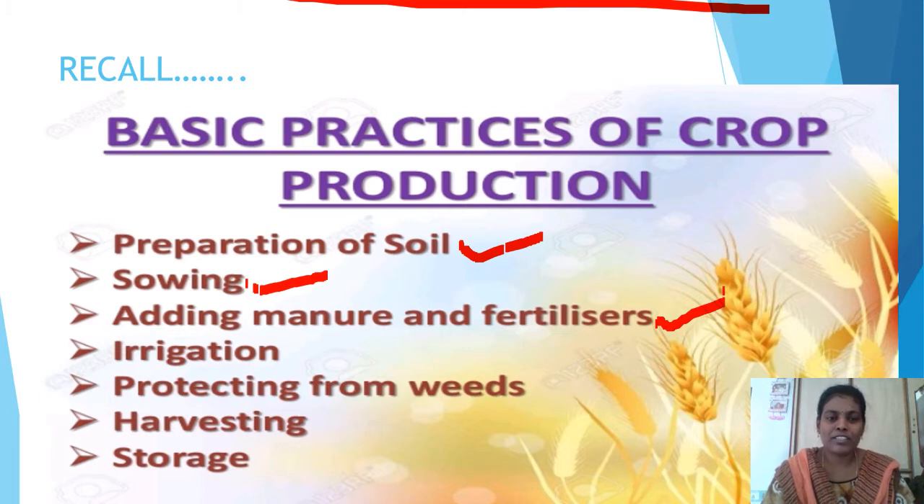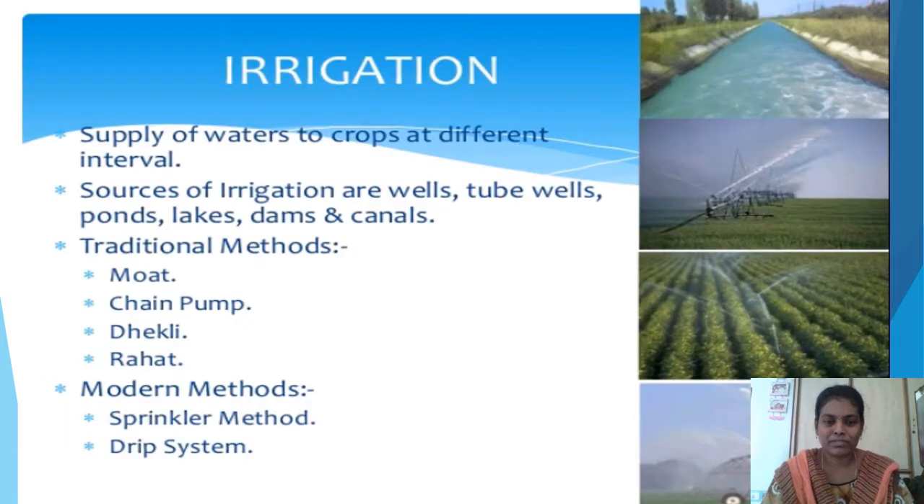And today we are going to discuss the fourth important basic practice, that is irrigation. And next one, protecting the crop from weeds. Next one, harvesting the crop. The last step is storage. Today we are going to discuss these 4 steps: irrigation, protection of crop from the weeds, harvesting, and last one, storage. Let us start our lesson with irrigation.